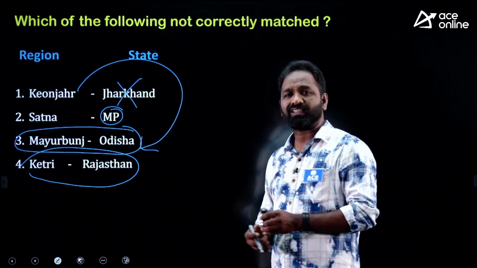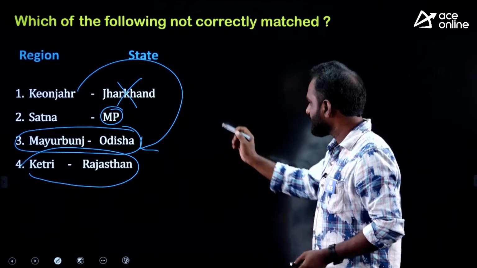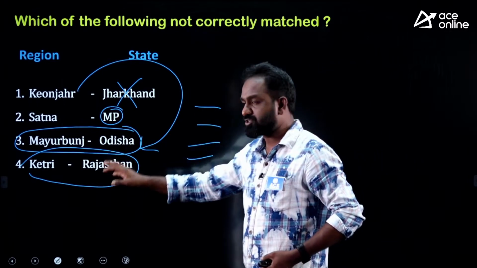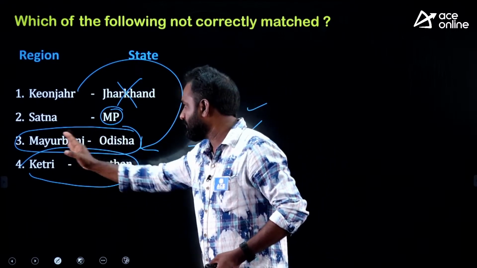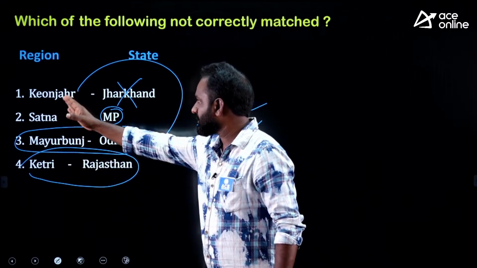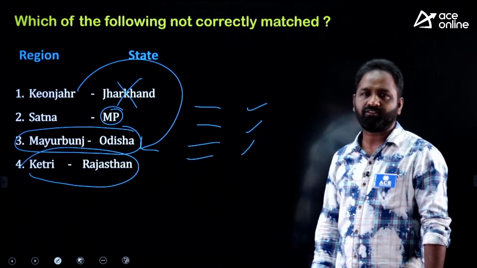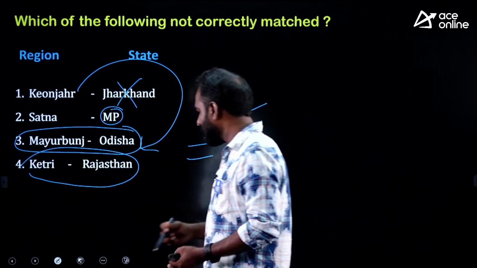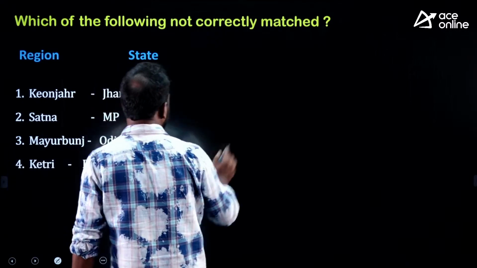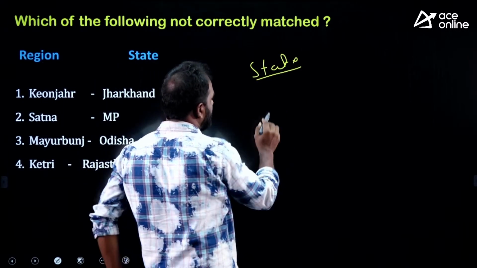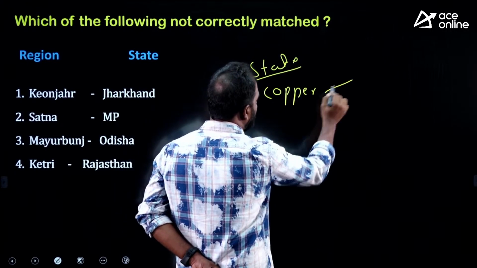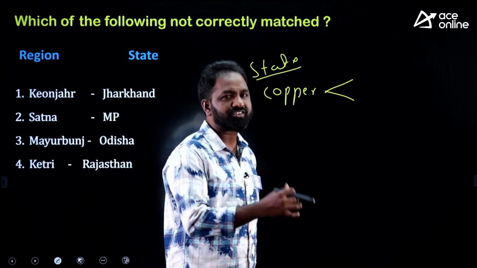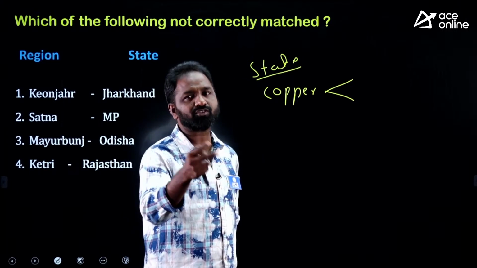So in examinations, they repeatedly ask questions about two things. They will give you the centers on the left side and the minerals on the right. For example, Khetri copper, Mayurbhanj iron, Satna iron, Keonjhar for example mica. Like that they will frame a question. So try to remember not only states. Most students remember only state names. For example, if I study copper, I remember only two things: which state is the leading producer, and which state has the largest reserves.